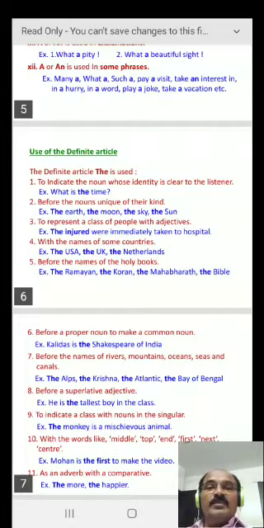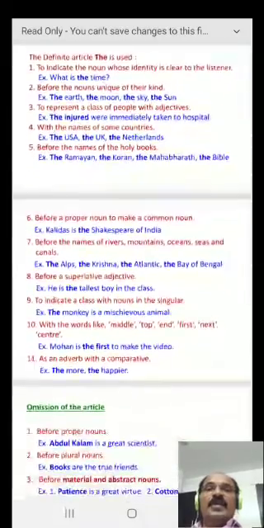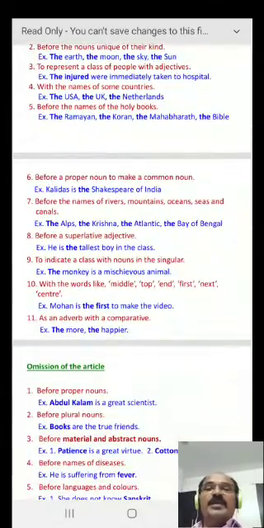5. Before the names of the holy books. For example, the Ramayana, the Quran, the Mahabharata, the Bible, etc. 6. Before a proper noun to make a common noun. Example, Kalidas is the Shakespeare of India. Here Shakespeare is a proper noun. By placing the before it, it is converted into a common noun. So Shakespeare like dramatic qualities are there in Kalidas. So Kalidas is the Shakespeare of India.